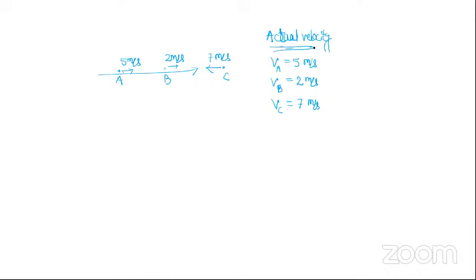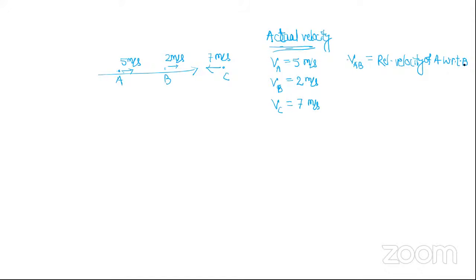Okay, now if I ask you VAB, what is the meaning of VAB? Its meaning is relative velocity of A with respect to B. With respect to B means who is observing? B is the observer. B is observing.